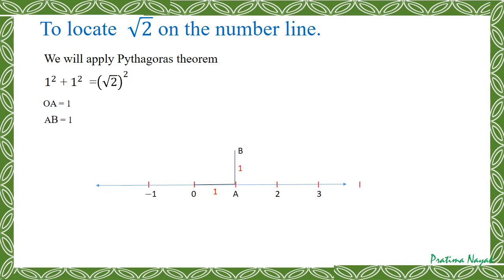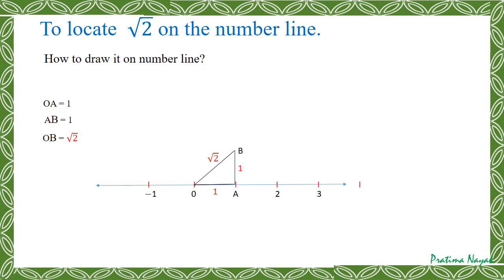At A, I'll draw 90 degrees and I'll take another side of the right triangle, that is 1 unit. Now when I join OB, automatically that will be the hypotenuse and it will be under root 2, square root 2.